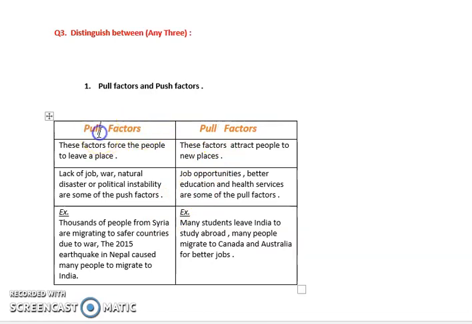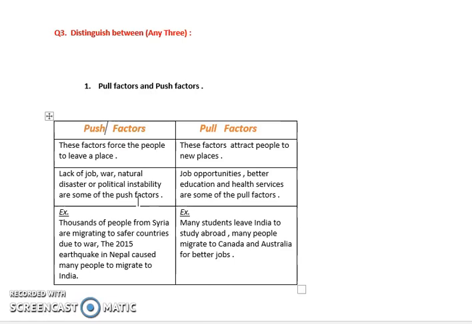Next is lack of job. Lack of job, war, natural disaster or political instability are some of the push factors. Okay. So wherever there is no job, no facilities available, no employment, a lot of poverty is available, the place is not politically stable, all such reasons are considered as push factors which compel the population to leave.